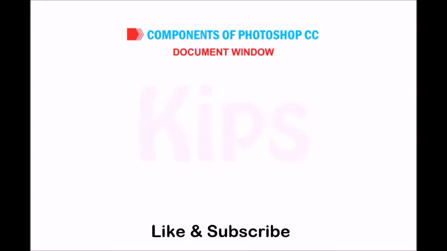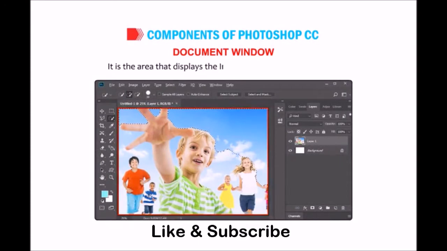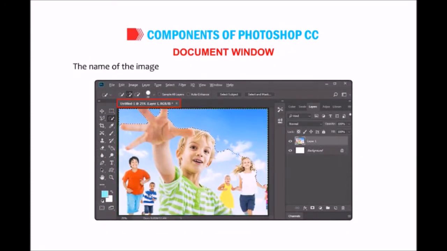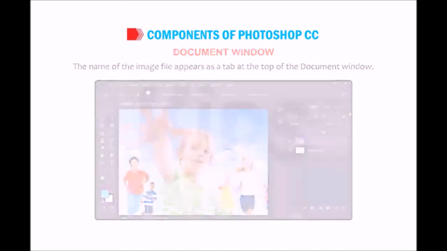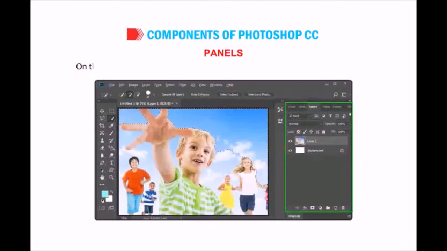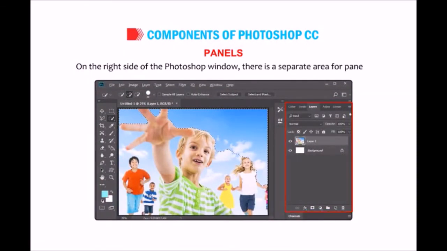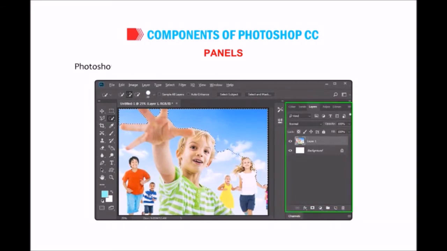Document window. It is the area that displays the image file that you want to edit. The name of the image file appears as a tab at the top of the document window. Panels. On the right side of the Photoshop window, there is a separate area for panels. Photoshop offers various panels that can either be grouped, stacked or docked.